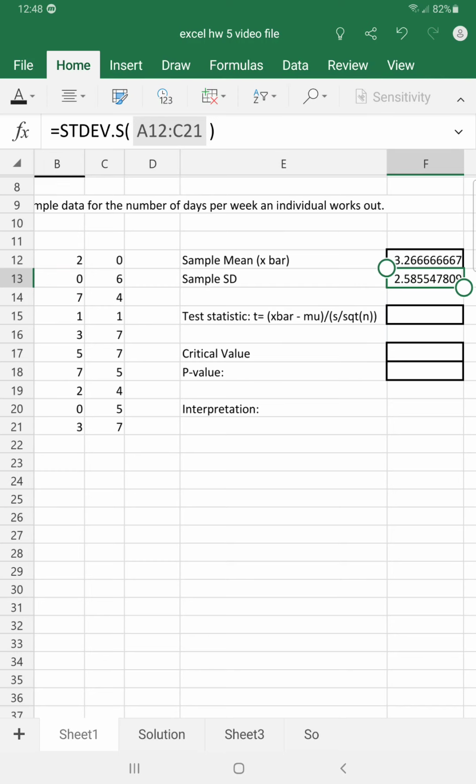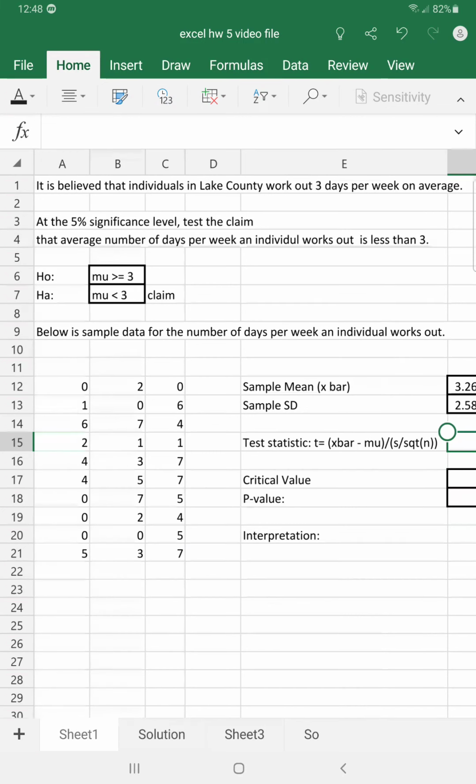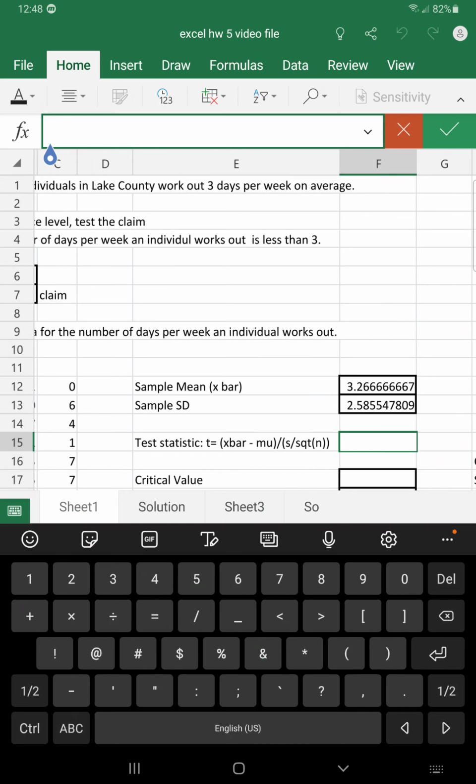Okay, next, let's calculate the test statistic. This will be a T distribution because we don't know the population standard deviation. We just have the belief that the individuals in Lake County worked out 3 days per week on average. So this will be equal to, remember your parentheses, x bar, which is here, minus mu.